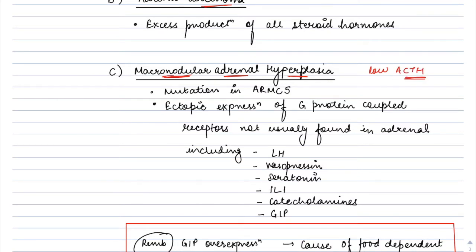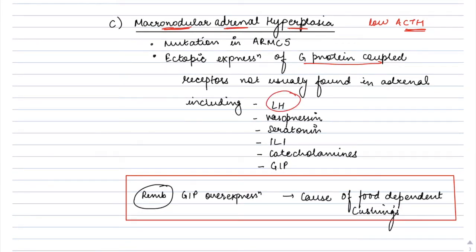Okay, because the nodules are hyperplastic, and these hyperplastic nodules, they are characterized by ectopic expression of G protein coupled receptors not usually found in adrenals, and these usually include LH, vasopressin, and serotonin, interleukin 1, catecholamines, GIP1.